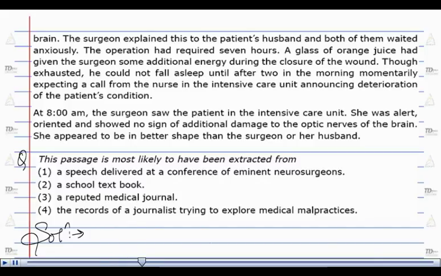Option number 1 is absolutely incorrect. Option number 2, a school textbook. Now we cannot say that it is for certain, but let us check out the other option. Option number 3 says, a reputed medical journal.